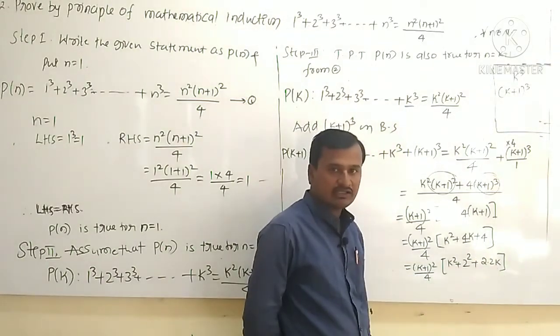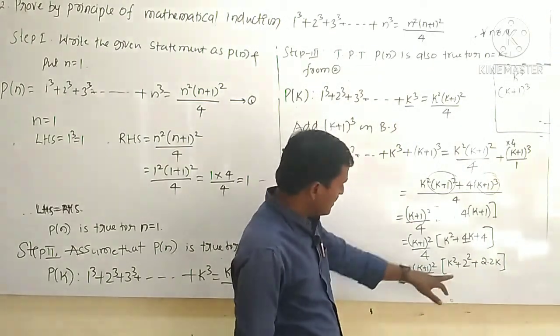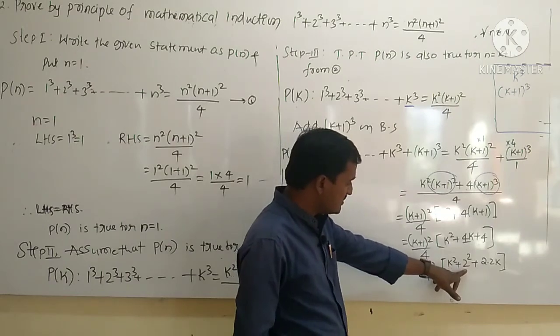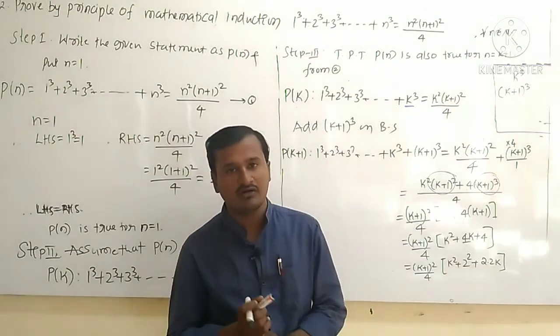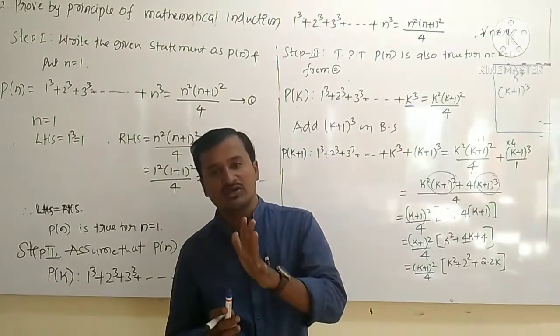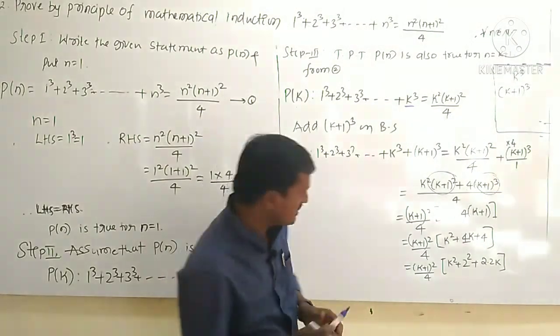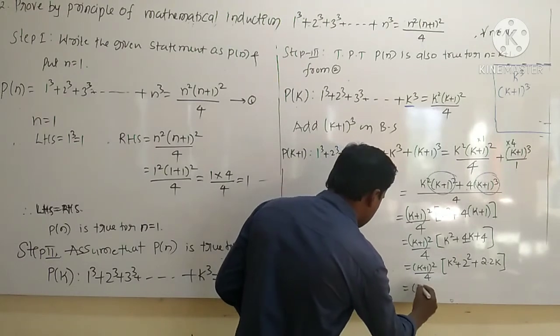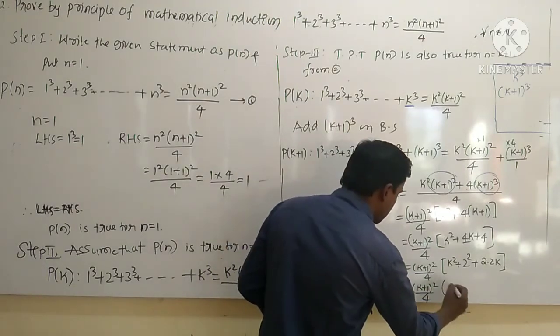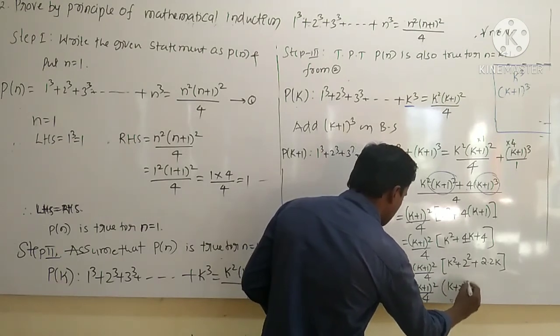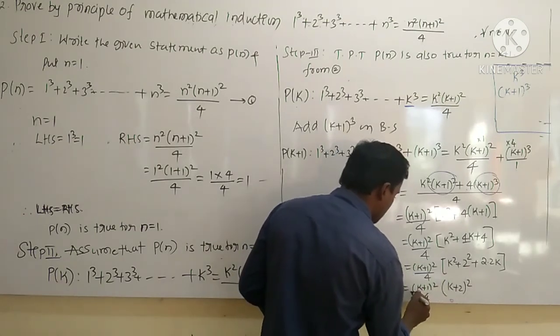Why have I written like this? Because here it is a square plus b square plus 2ab. You already know the formula: a square plus b square plus 2ab is the a plus b whole square. So therefore here I will write k plus 1 whole square divided by 4 as it is, and here k plus 2 whole square. Is it right or wrong?